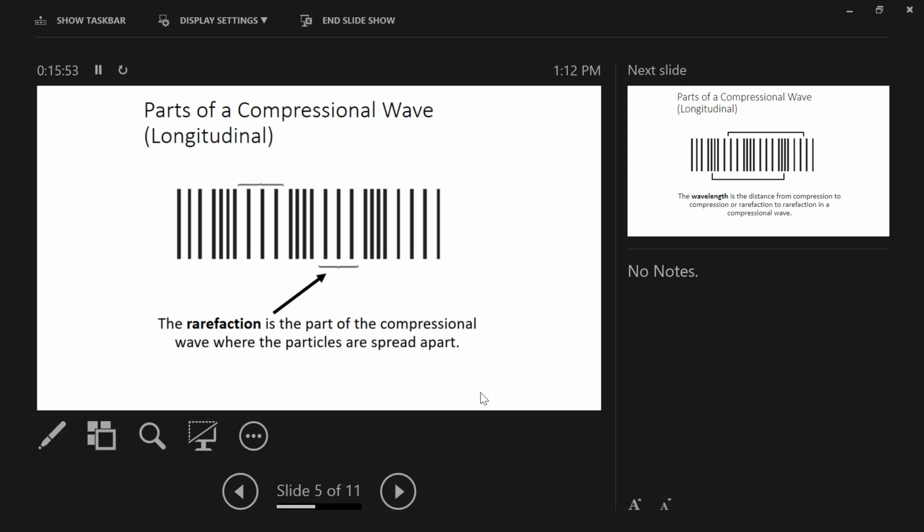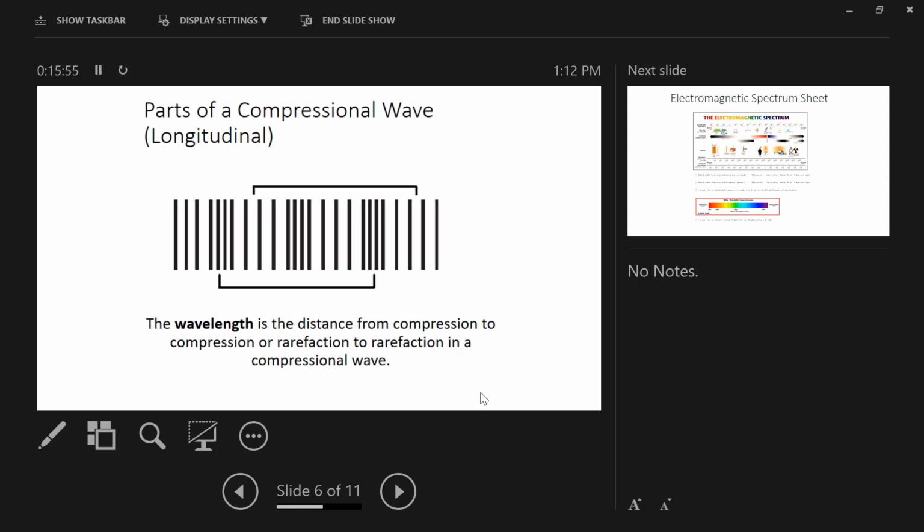And so a wavelength is the distance from one compression to another, or the distance from one rarefaction to another. All right? This day is just a little bit different than a typical day for us, because on a typical day we have some problems to solve together. This one, we're laying a foundation. It's very theoretical. And so what I'd like to do is take a little bit of a lecture break at this point.